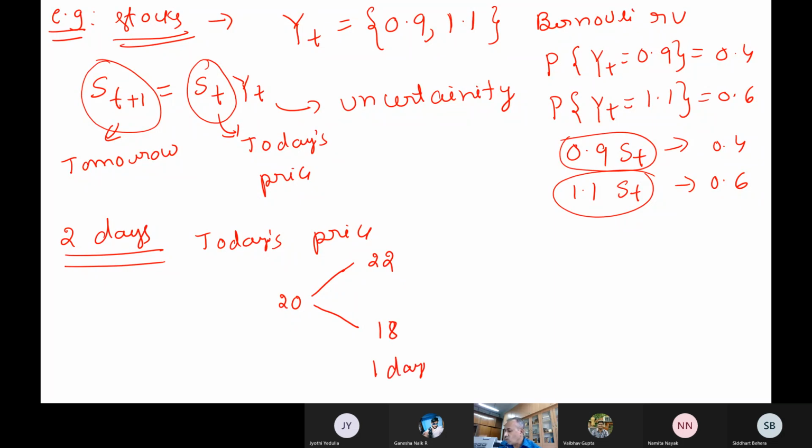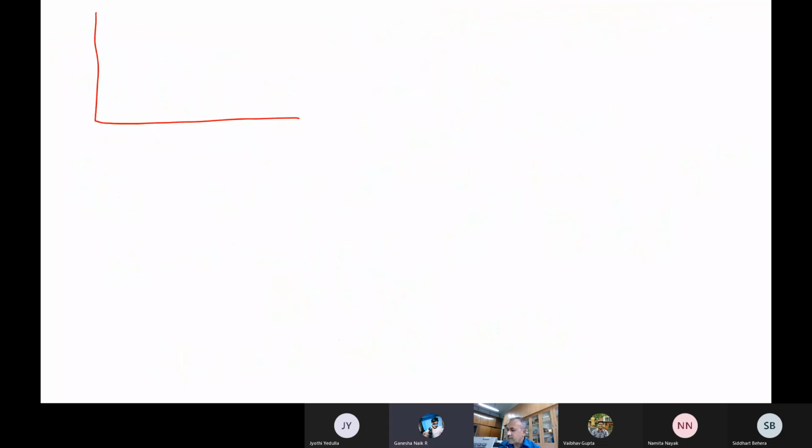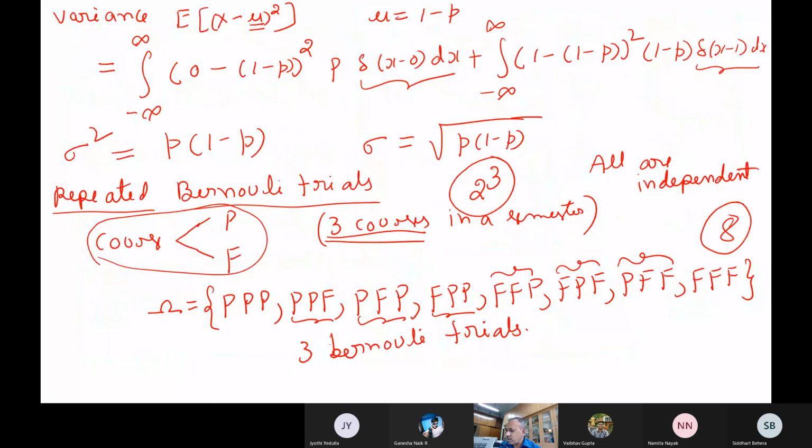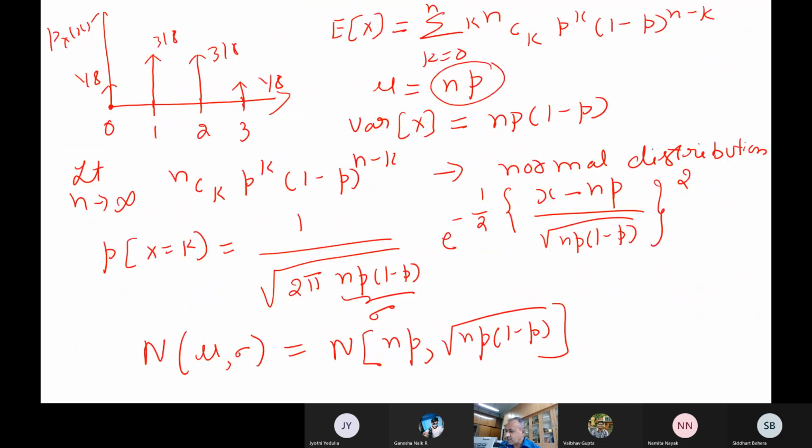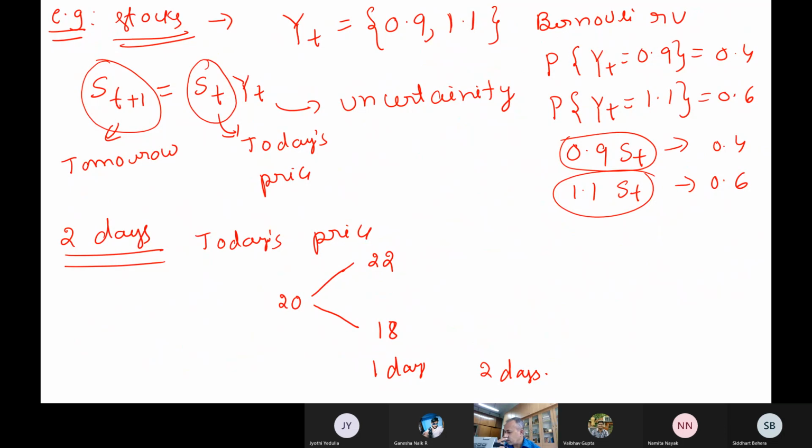Now if I'm investing for 2 days, what can happen? What will be the sample space? Just now we said, in this exam, if you are doing 3 days, how to find out? 2 cube. Now if you are investing for 2 days, how many outcomes will you have? 2 square, that means 4 outcomes.